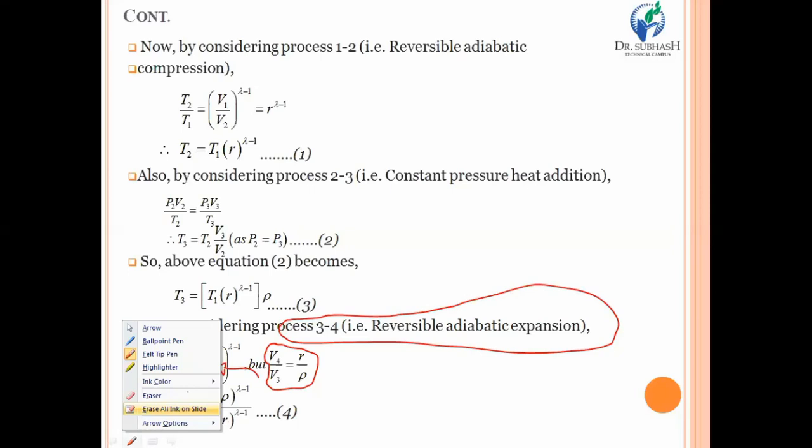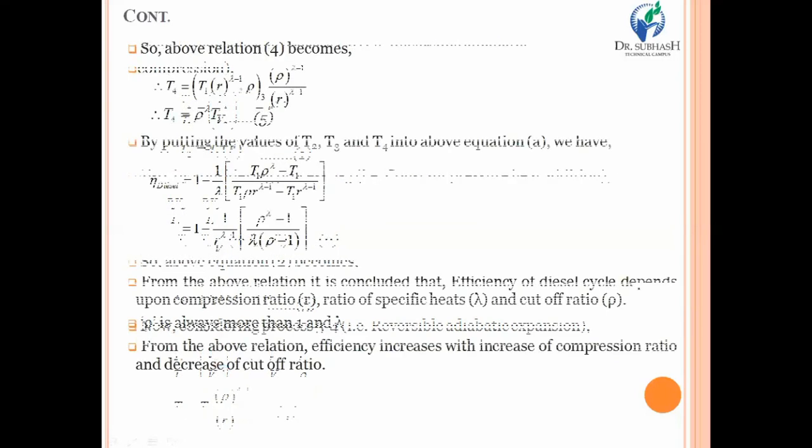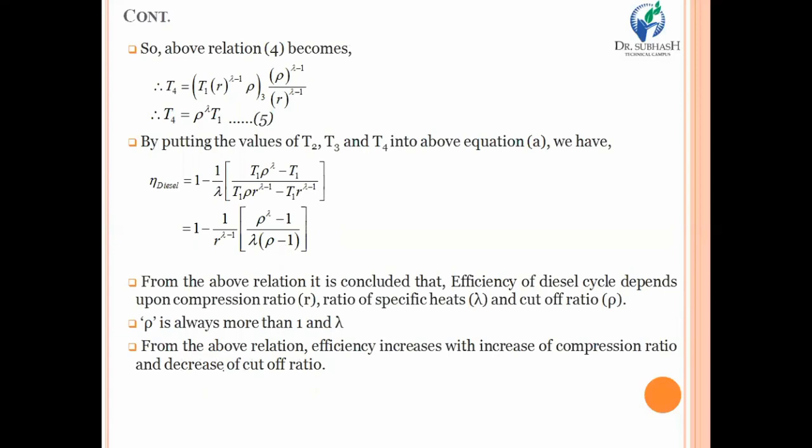So what we have done up to now, we have just considered each and every process. We have put the relation between temperature and volume, and at the end we have derived the equation in terms of temperature T2, temperature T3, and of course temperature T4. So now you just have to put the values of all temperatures, either T2, T3, T4, in the particular basic equation of diesel cycle efficiency that we have already derived as equation number A.